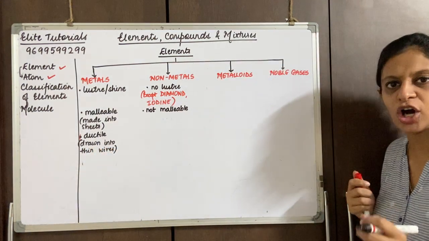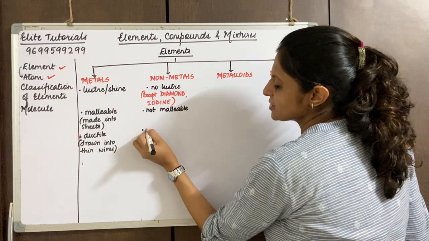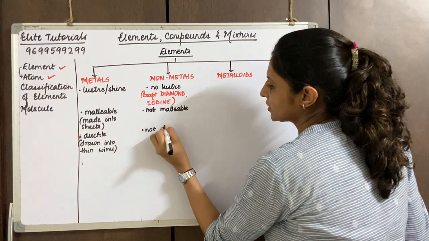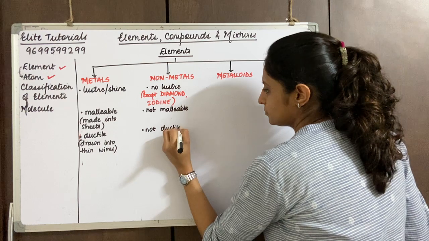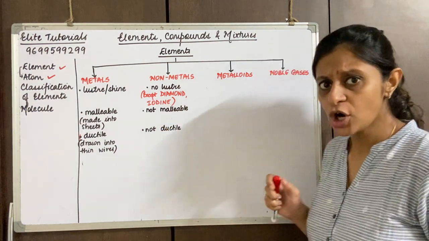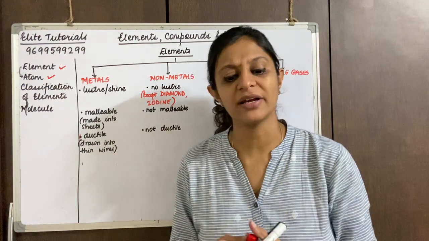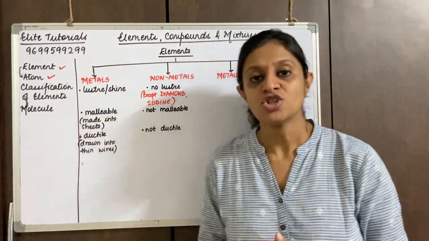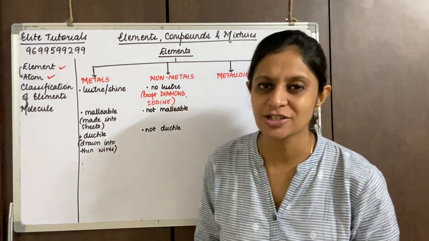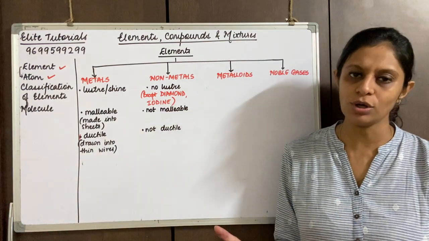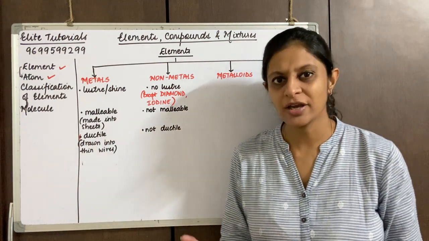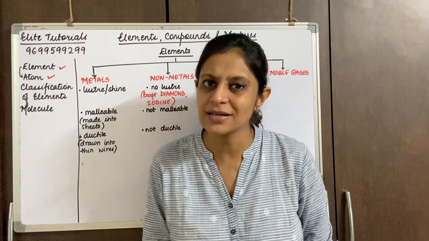Right? So they can be drawn into thin wires. So I say non-metals are not ductile. Metals, because they can be drawn into wires, will also allow electricity to pass through. So we say metals are good conductors of electricity and also heat. That's how metal vessels get heated up fast.